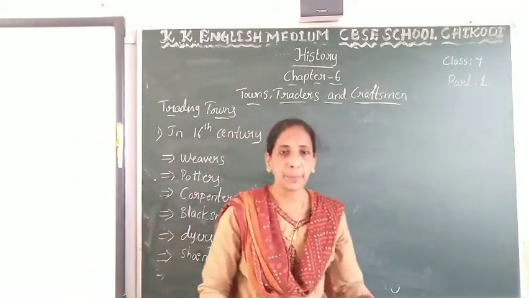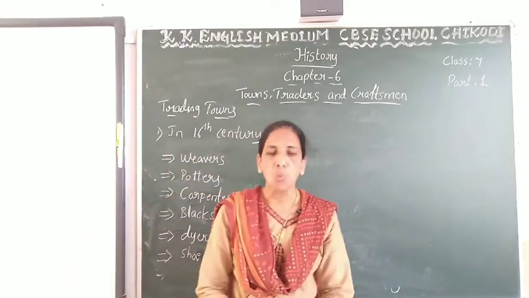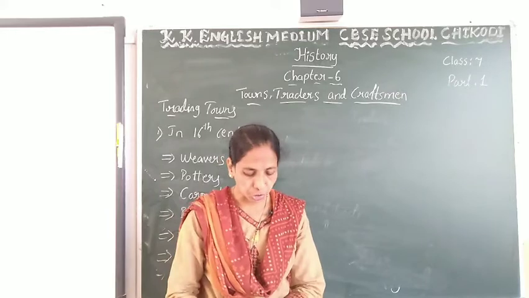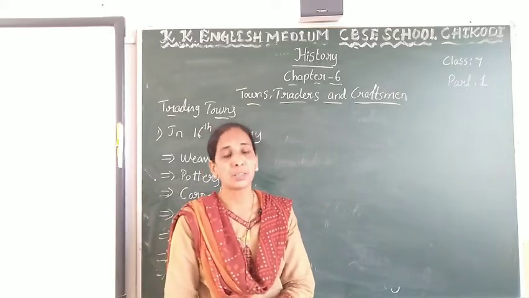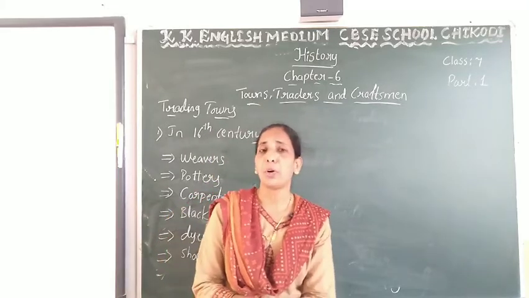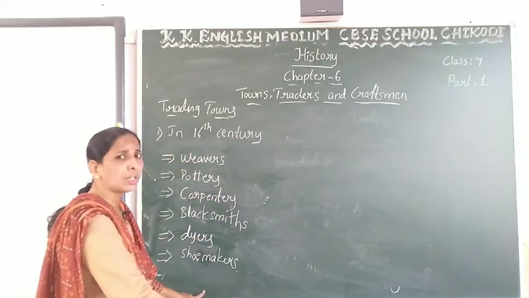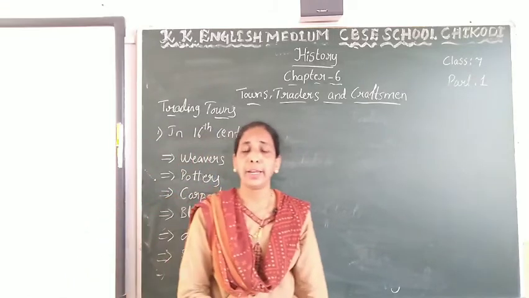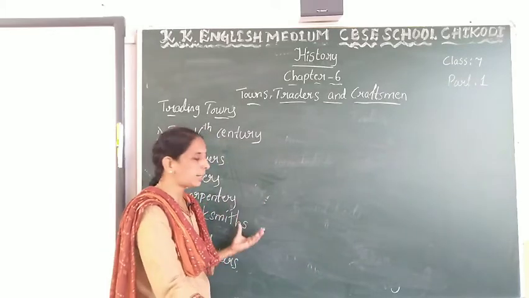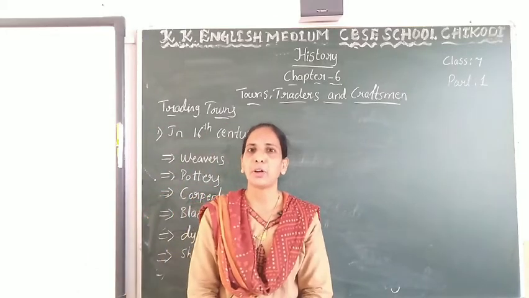These people lived and worked in separate streets. And towns or kasbas were different parts of local products. Local products were manufactured and then exported to other parts of the country.